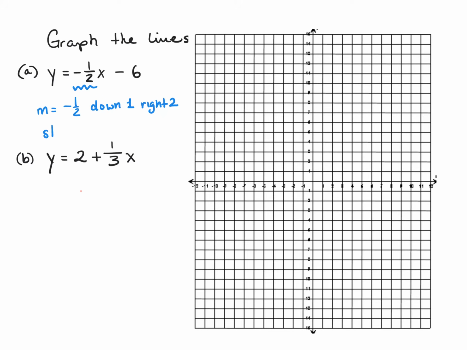And what number do I start at? What number up here doesn't have an x? And that is -6. So here we go, starting at -6 on the y-axis. So I go down 6 values, and I mark a point at -6. And from there, I will count down 1. So down 1 and right 2.